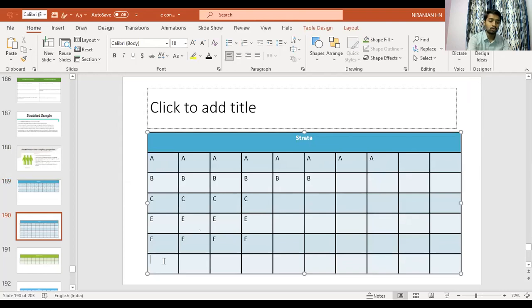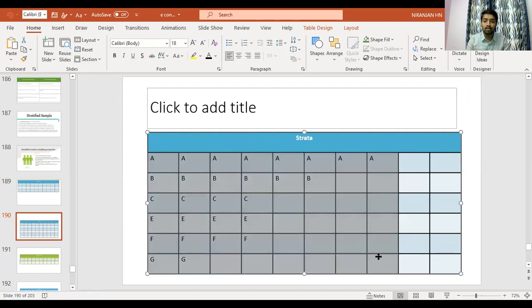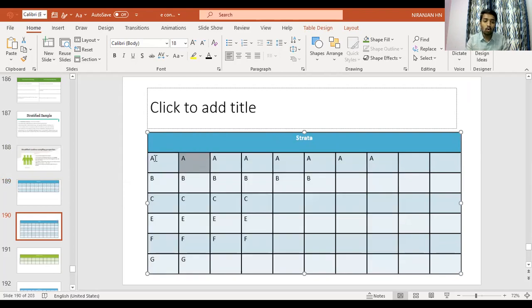We have 2 G. So this is the subgroup. We have formed a subgroup of characteristics, who all have similar characteristics in the population.